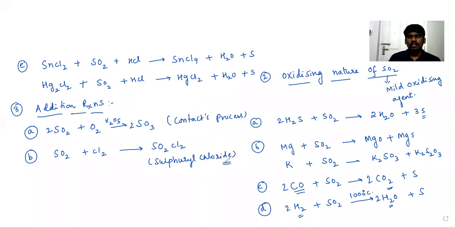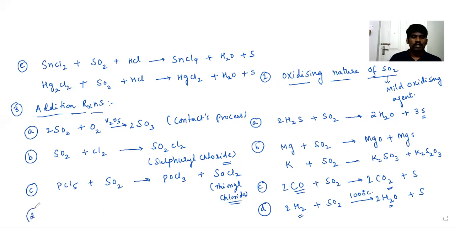Similarly, if SO2 reacts with Cl2, it will give SO2Cl2. This is called sulfuryl chloride. It is also an addition reaction. And with PCl5, whenever it reacts with sulfur dioxide, it forms POCl3 plus SOCl2. Observe the difference. SOCl2 is called thionyl chloride.